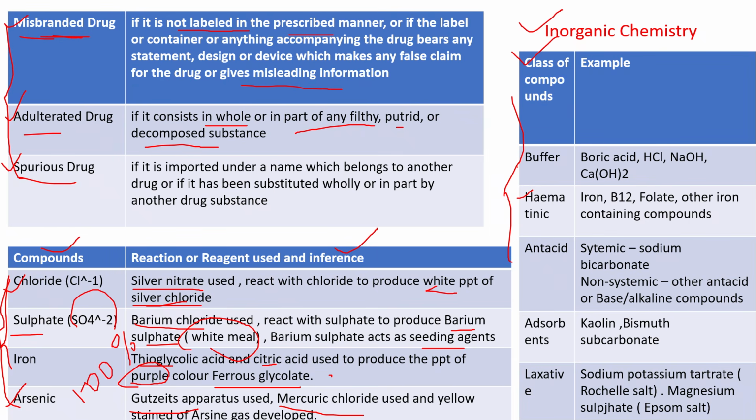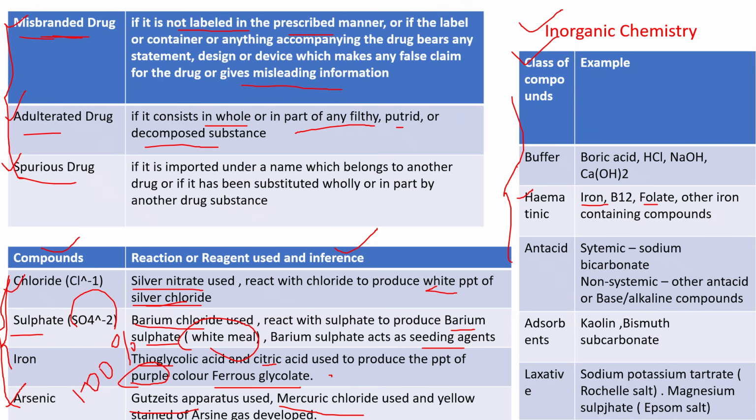Hematinics. What is hematinics? Hematinics are those substances which are used to produce hemopoiesis in the blood or RBC. For example, iron, mainly iron, vitamin B12, as well as folate, and other iron containing compounds like ferrous sulfate. Okay, any iron containing or ferrous containing compound is generally used as a hematinic. Like ferrous sulfate, ferrous fumarate or ferrous ascorbate, these are examples of hematinics.